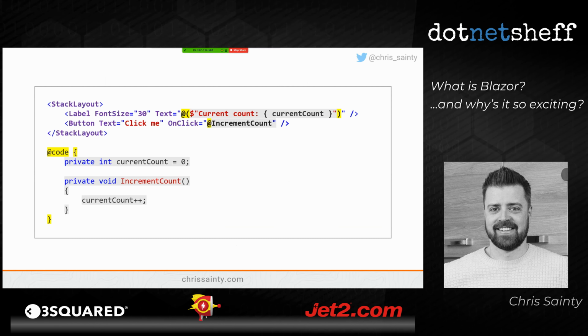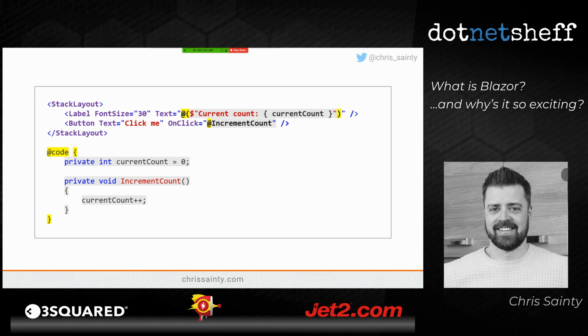Under the hood, this is actually using Xamarin Forms components. And this has been done in collaboration with the Xamarin team, so don't think that the Blazor team is silently trying to kill off the Xamarin guys. It's in collaboration. This allows us to use the same programming model that we have with Blazor, but create native mobile UIs.